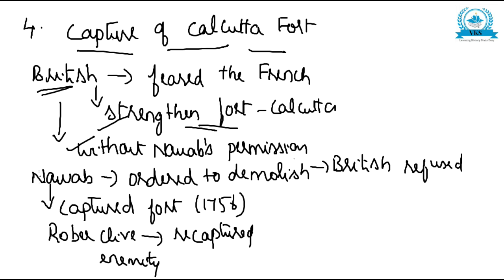So Nawab ordered them to demolish it. British refused to do so. So Nawab captured Calcutta fort. Robert Clive came and recaptured it, and this led to the enmity between the Nawab and the British. So that was the fourth reason for the Battle of Plassey.